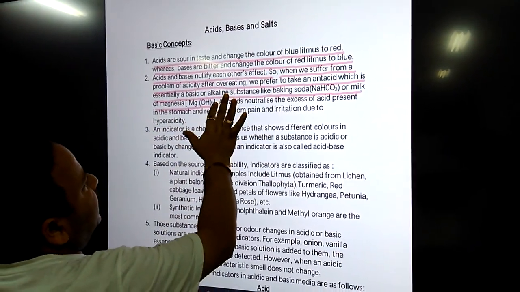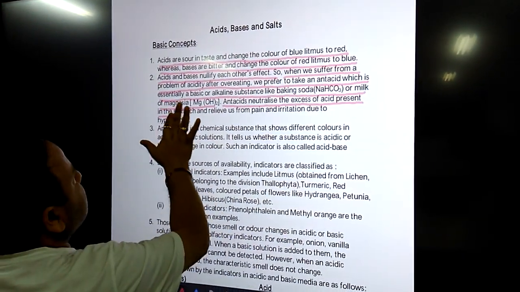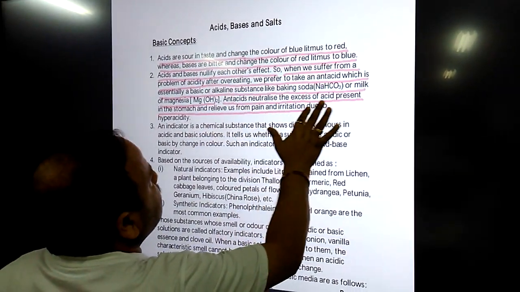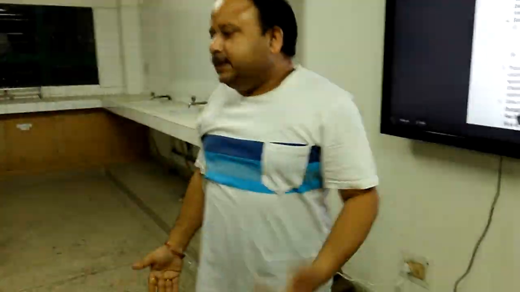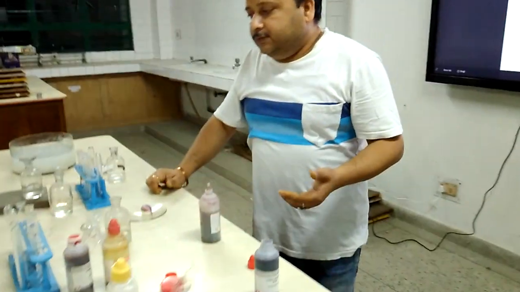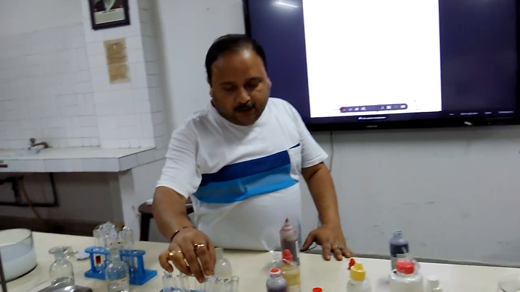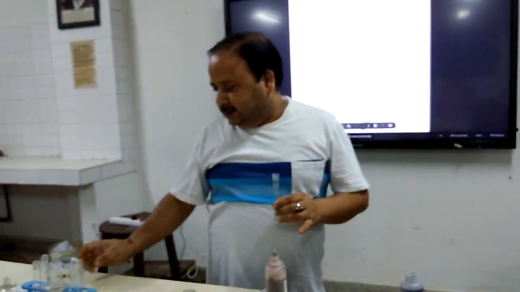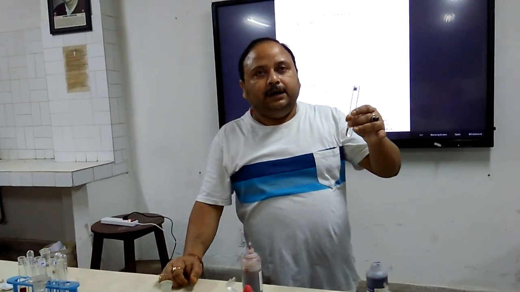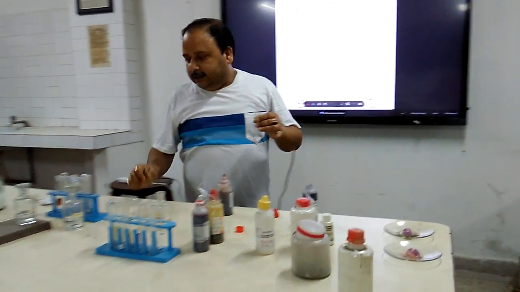What do they do? Antacids neutralize the excess of acid present in the stomach and relieve us from pain and irritation due to hyperacidity. Suppose there is hyperacidity produced after overeating, you want to get relief from that. As a remedy, obviously we will suggest something which is basic in nature. So if we add a base, how will base help in neutralizing the excess of acid which is the cause of pain and irritation? I will be adding a base here.